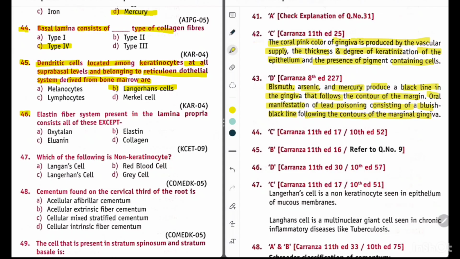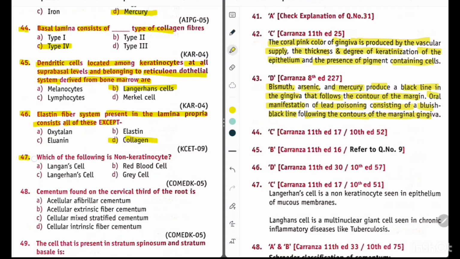Now question 46. Elastic fiber system present in the lamina propria consists of all except option A oxytalan, option B elaunin, option C elastin, option D collagen. So its answer is option D collagen.